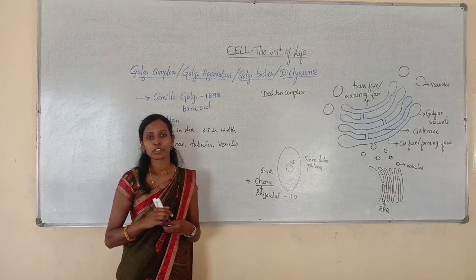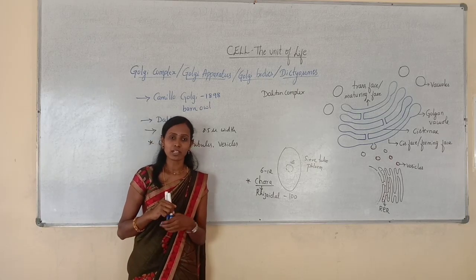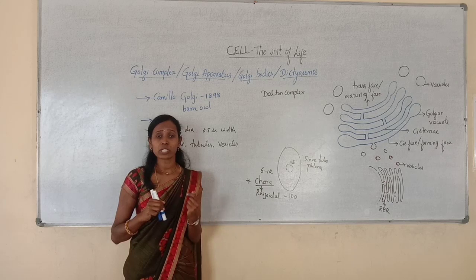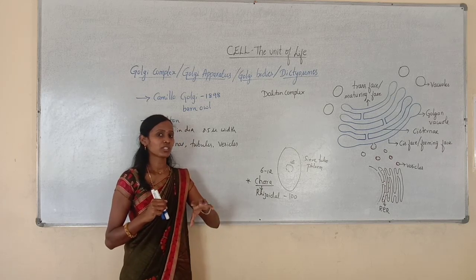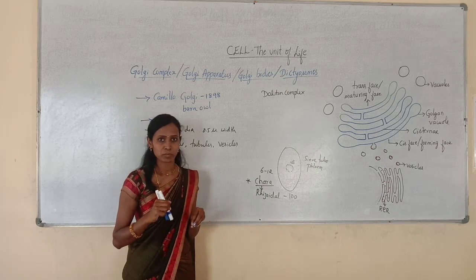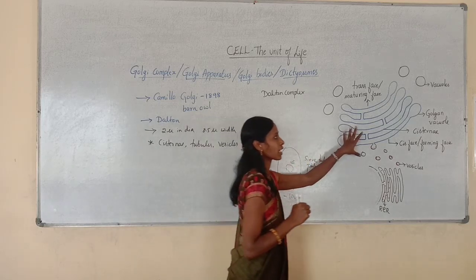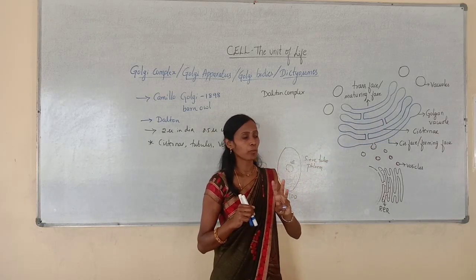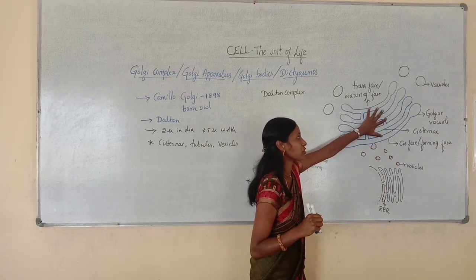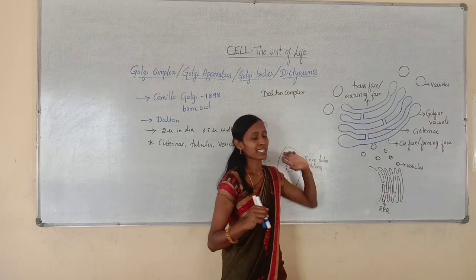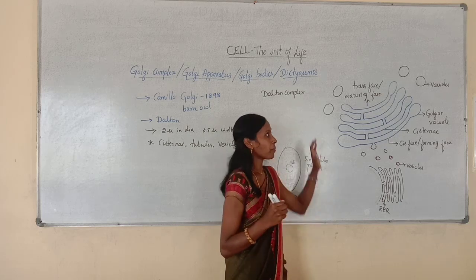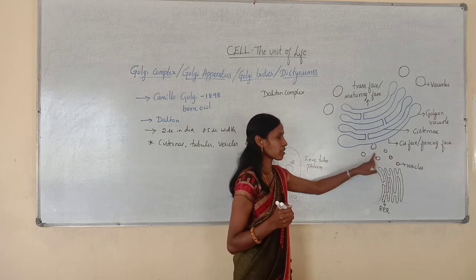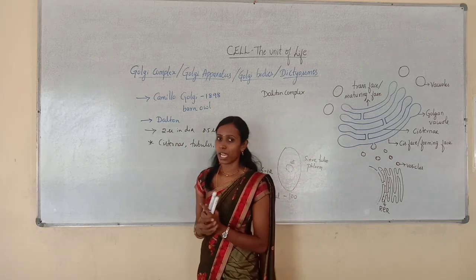Even the structure of the endoplasmic reticulum comprises cisternae, tubules and vesicles. The structure is quite similar to the endoplasmic reticulum. See, look at the diagram. This is the endoplasmic reticulum, mainly made up of three components. These are the cisternae. Here in the diagram we cannot find the presence of tubules, but there are vesicles. So what is this cisternae?